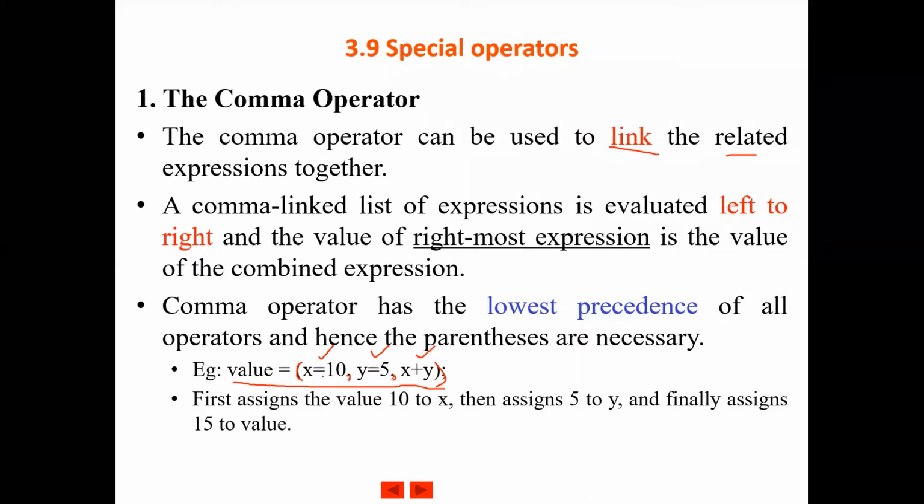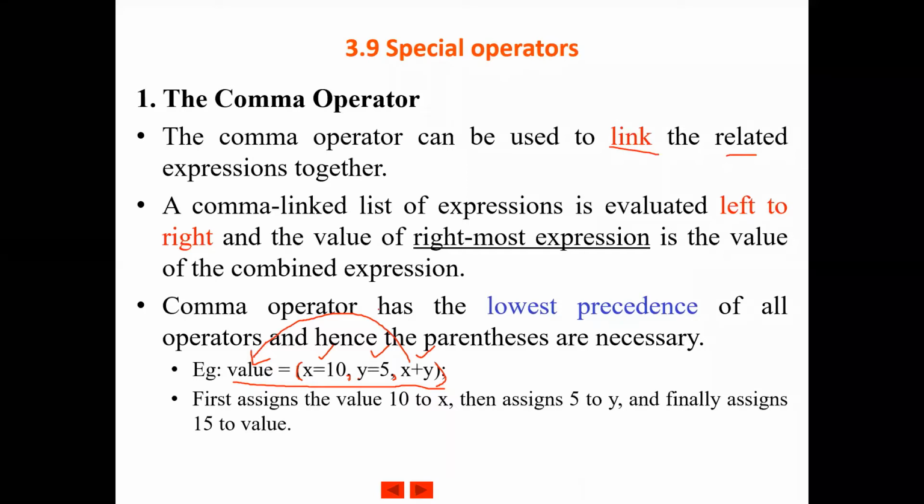This means that x is assigned the value 10, y is assigned the value 5, and we are evaluating the expression x plus y. After evaluating, the value of x plus y is assigned to the variable called value. So three things are happening here, and all are related because x plus y can be evaluated only if x is assigned 10 and y is assigned 5.